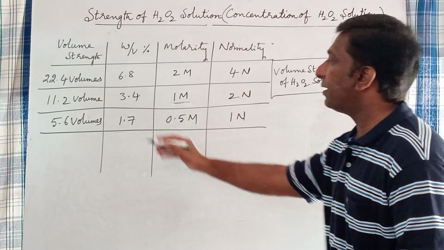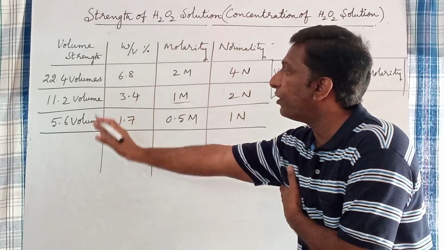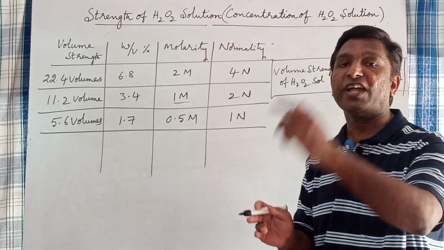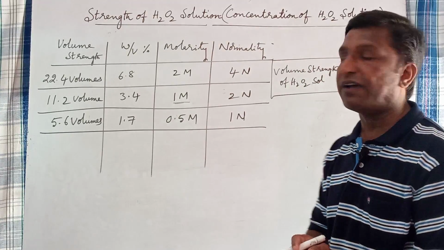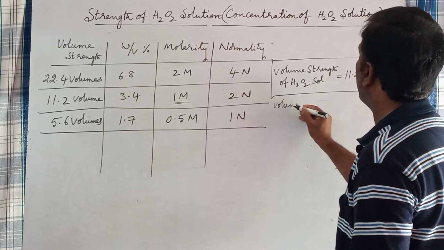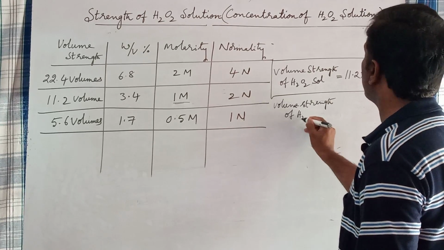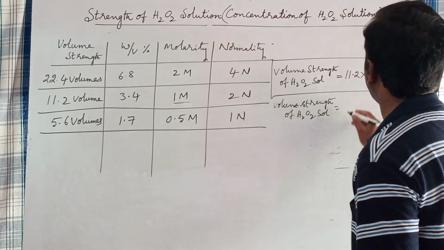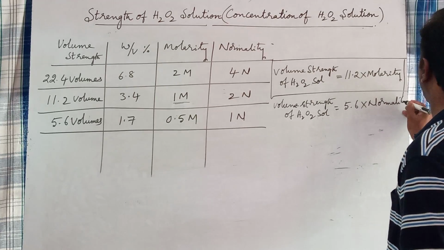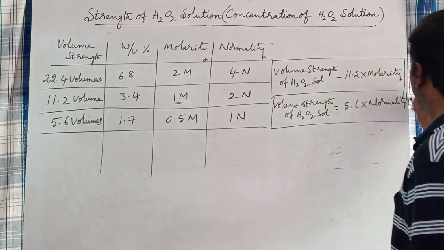Similarly, if you compare normality and volume strength of H2O2 solution, the volume strength of H2O2 solution is 5.6 times more than normality. Therefore, volume strength of H2O2 solution is equal to 5.6 times normality. This is another relation between volume strength of H2O2 solution and normality.